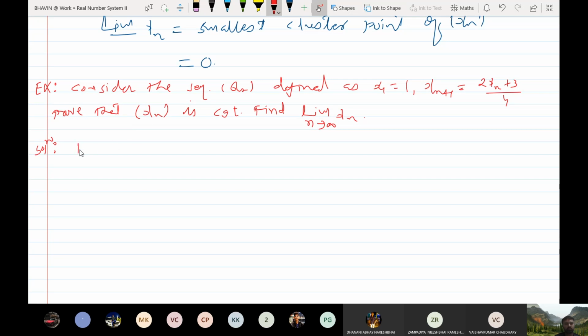See here, in order to prove xn is convergent, we shall use Weierstrass completeness principle.